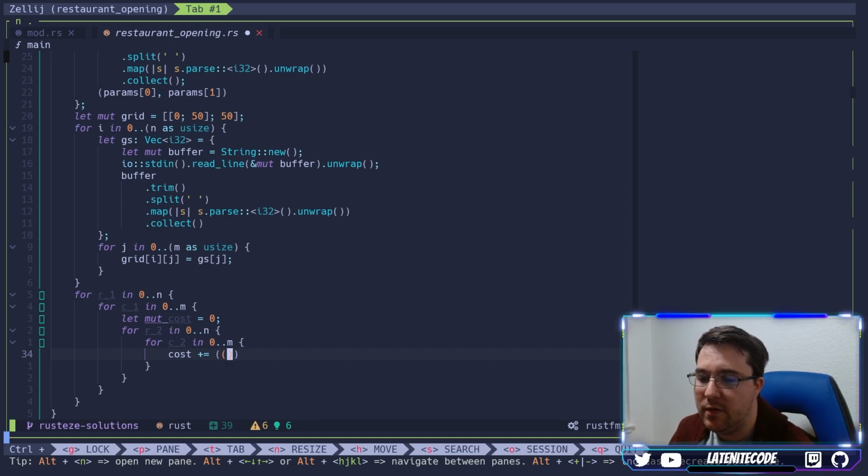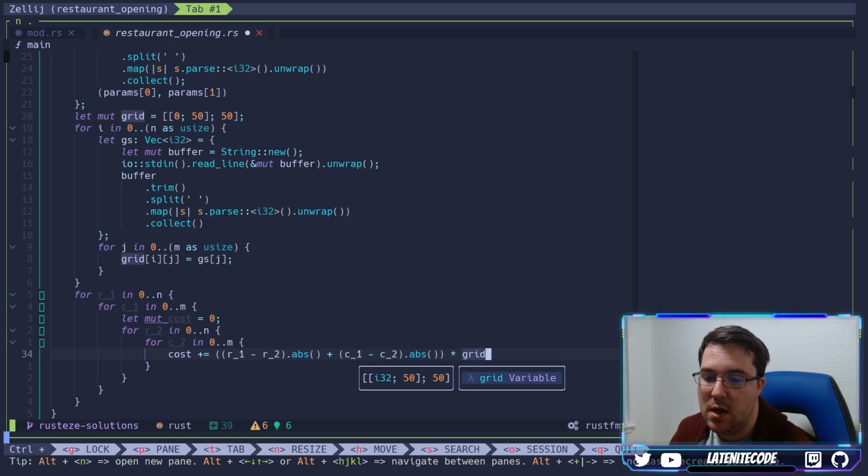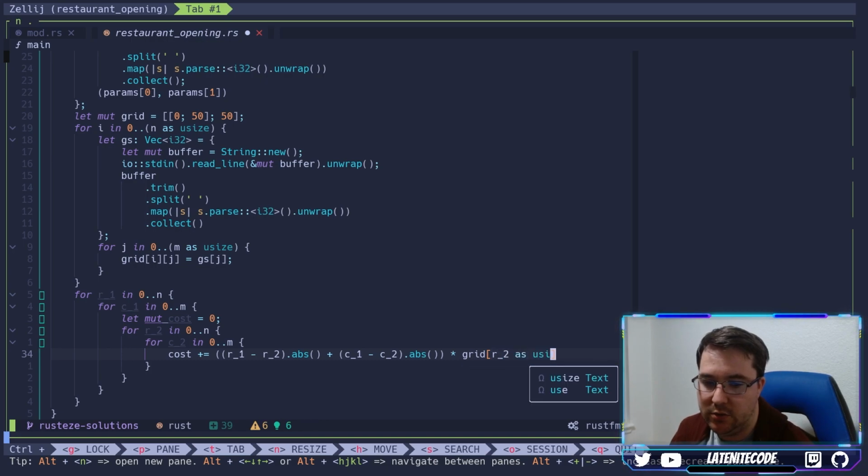The formula they provided was r1 minus r2, and that's the absolute value, added to c1 minus c2, and that's the absolute value as well. And then we multiply that by our grid value, which is going to be associated with, in this particular case, r2 as usize, and then c2 as usize.